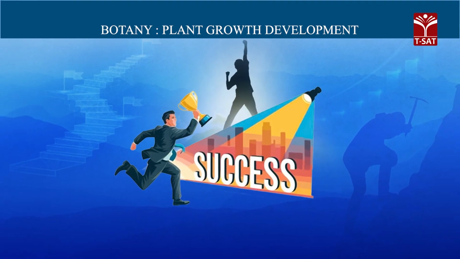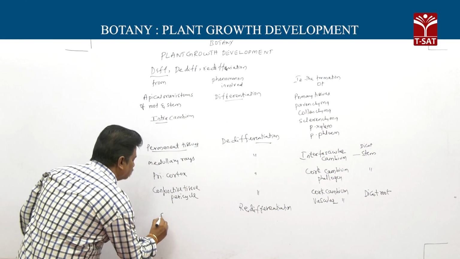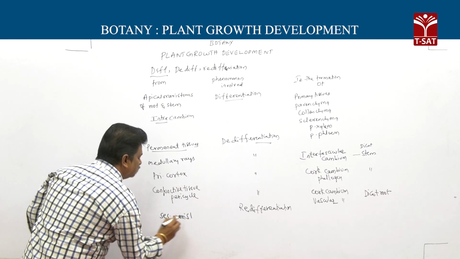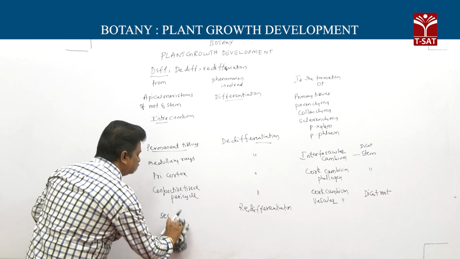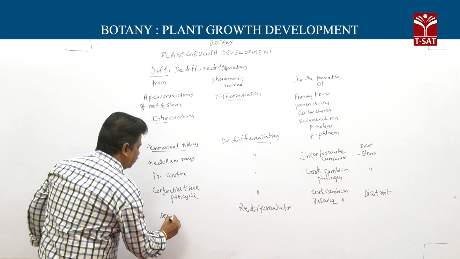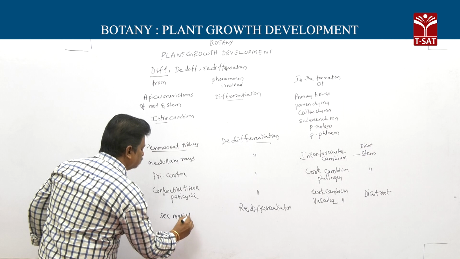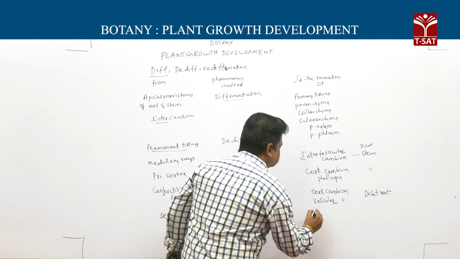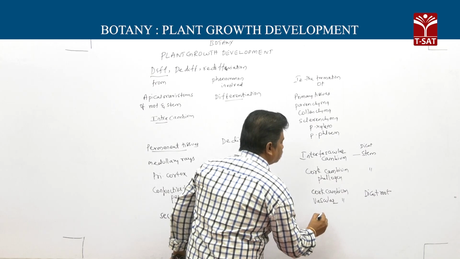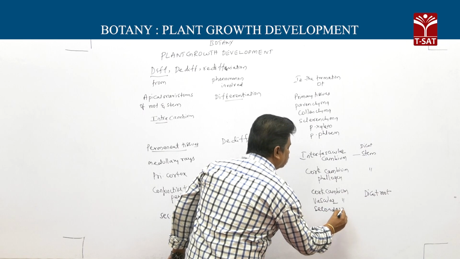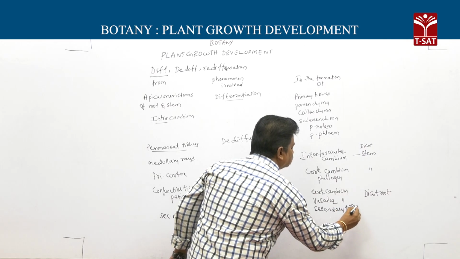redifferentiation. Redifferentiation: secondary tissues or secondary meristems by redifferentiation give secondary tissues.